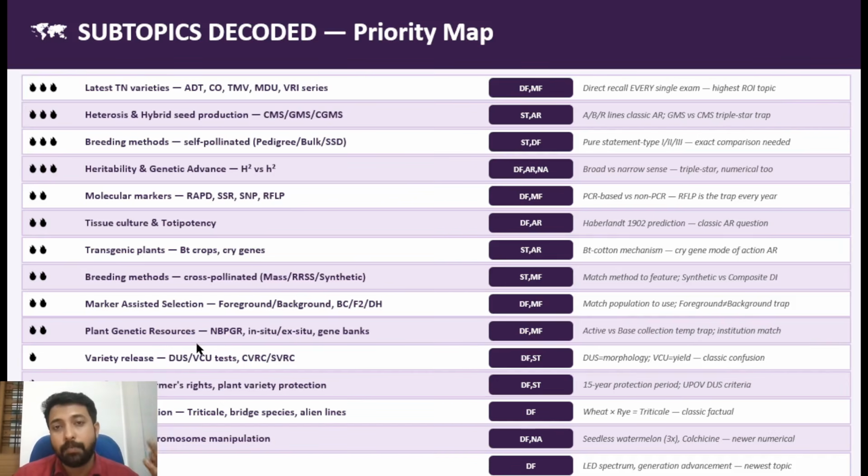Then comes plant genetic resources, or PGR, and the institutions associated with that. In these areas, which are the important areas? Different institutions or research organizations which are part of germplasm conservation. Secondly, the germplasms and their area of origin, primary and secondary centers of origin. Then come the different conservation methods, in situ and ex situ conservation methods.